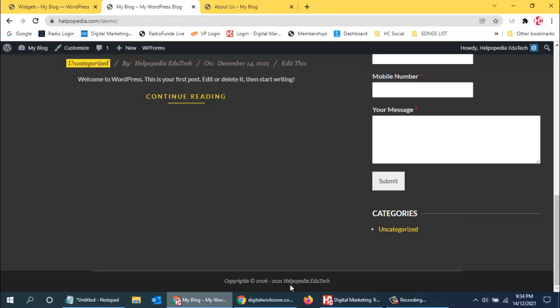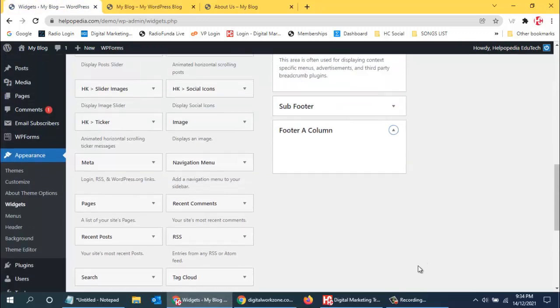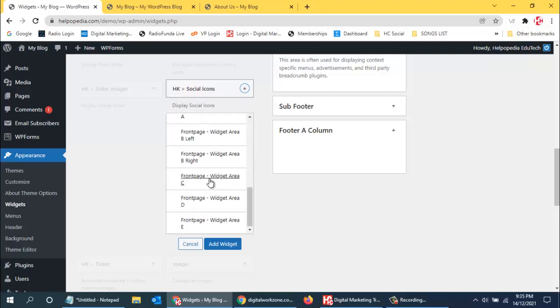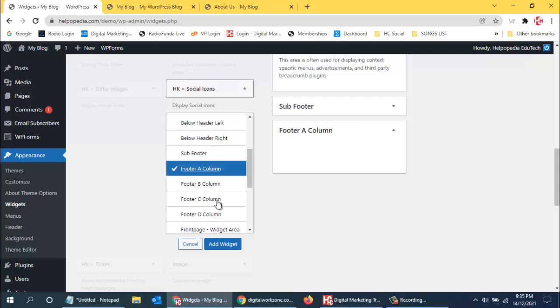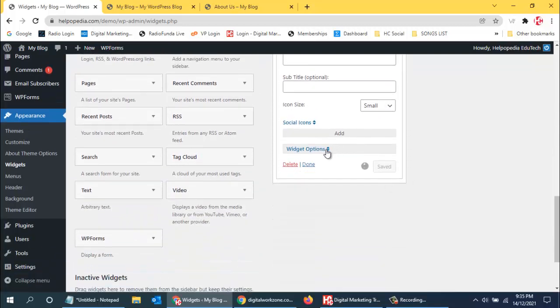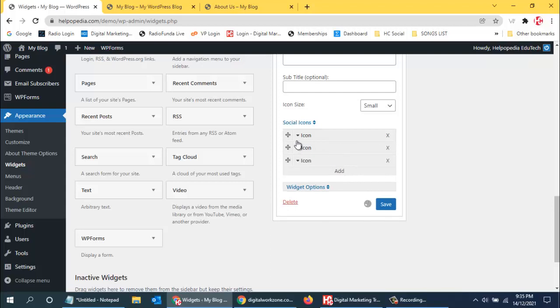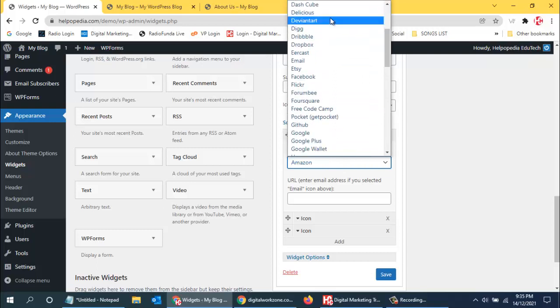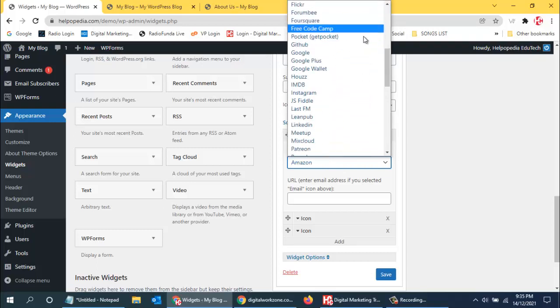If I want to put something in footer column, then maybe I can use some HK social. Maybe I can put it in the footer A column and add widget, or else I can drag it. That's it. And then over here, social icons I can add. So I can add whatever I want, the number of icons that I want. So this is Amazon. Maybe I want Facebook or something like that, or Instagram I want.